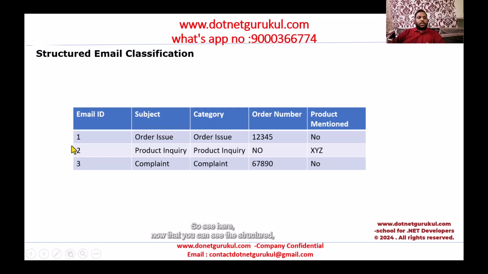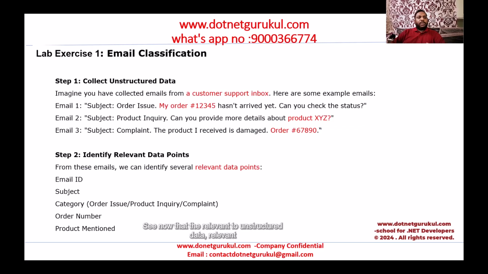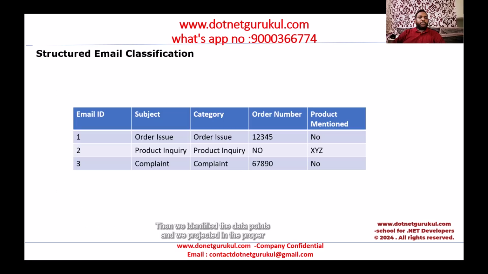Now you can see the structured email classification is more understandable, as it has the email ID, subject, category, order number, and the product mentioned. The relevant unstructured data, which was in the emails, we identified the data points and projected them in a proper table.